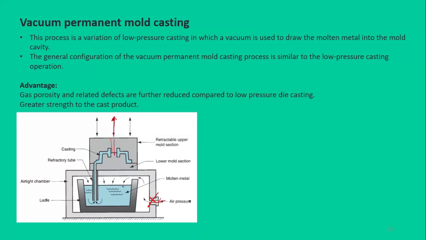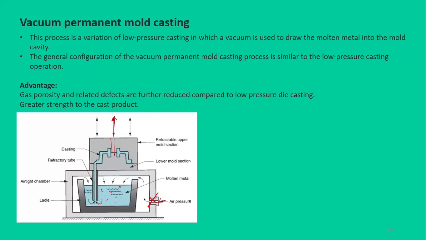So what advantage we get by using the vacuum pressure instead of the positive pressure is that when you supply the positive pressure onto the molten material, there is a chance that this air will cause gas bubbles or air bubbles in the molten material, while in the case of the vacuum, this chance will be further reduced. So we will have much purer molten material in the case of the vacuum permanent mold casting compared to the low pressure permanent mold casting. So we will have greater strength and fewer defects in our final product.